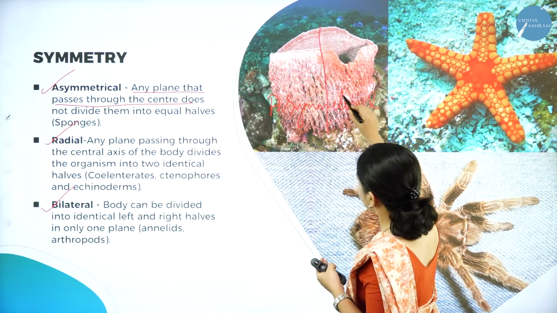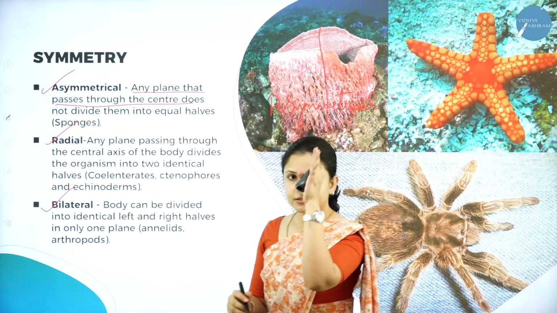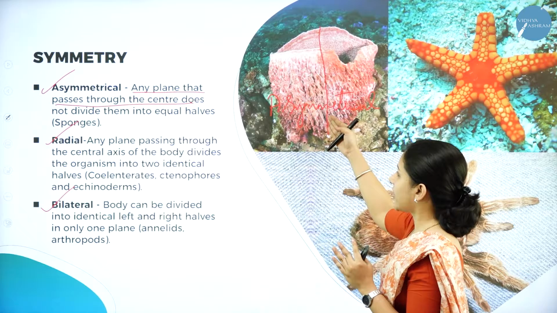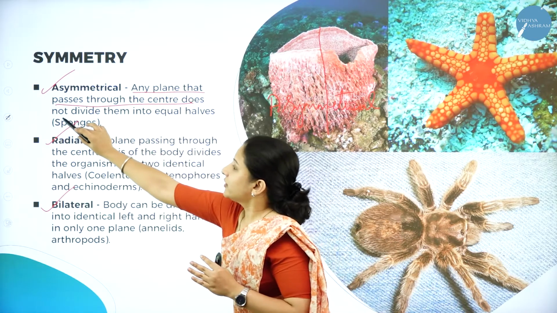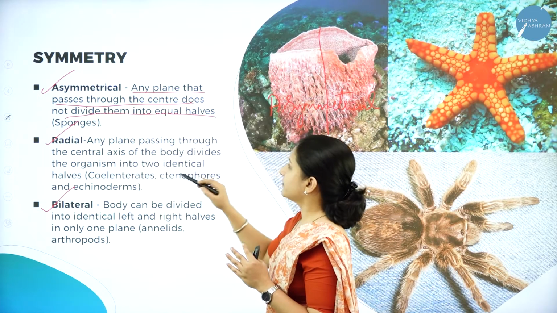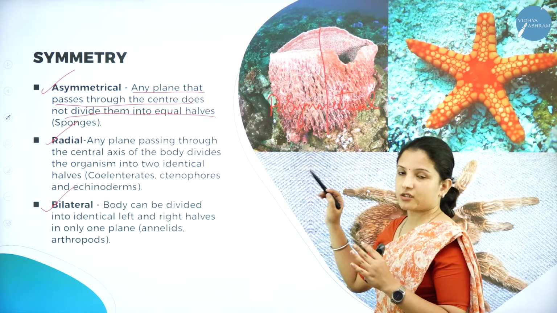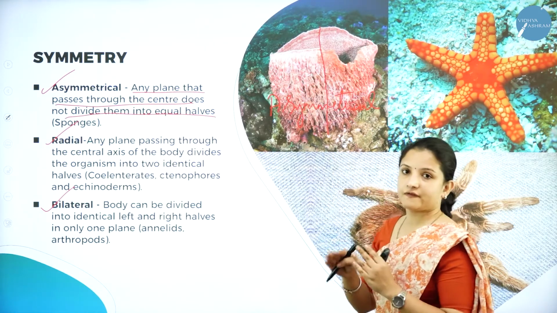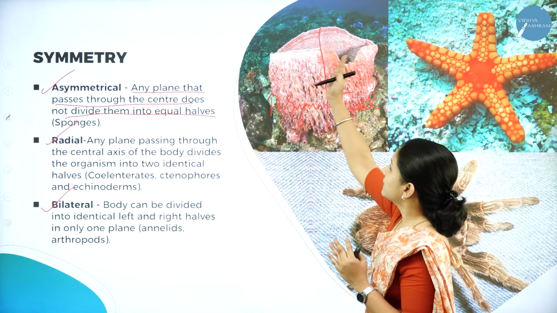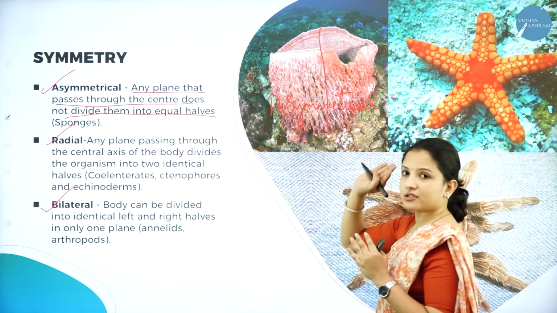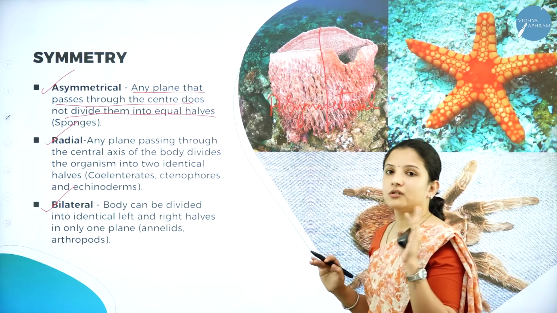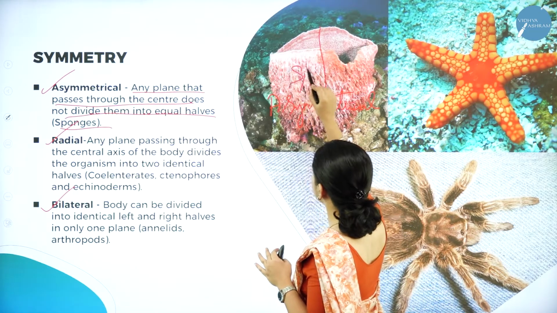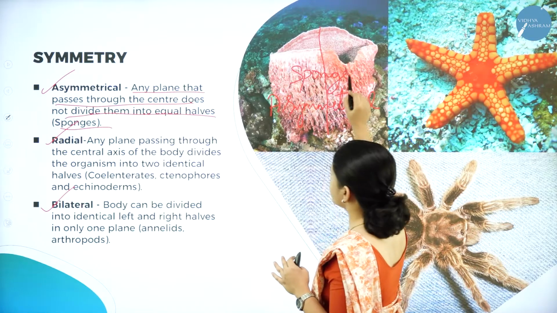Asymmetrical means any plane that passes through the center will not divide this particular organism into equal halves. That is why it is asymmetrical. As you see the image itself, you will understand they are not equal halves. They are not mirror images. This side looks different, this side looks different, right? So that is asymmetrical. The best example is sponges. So this is the sponge example.